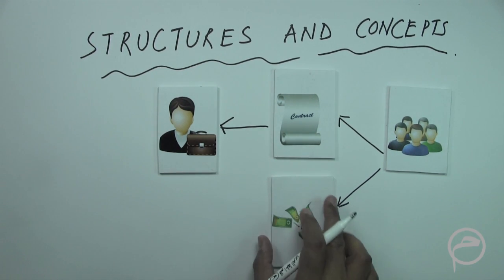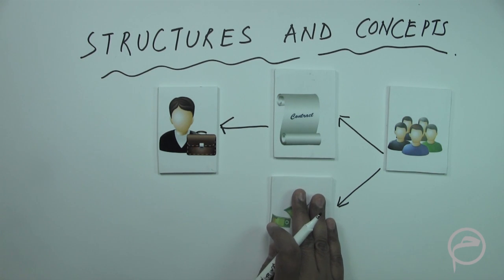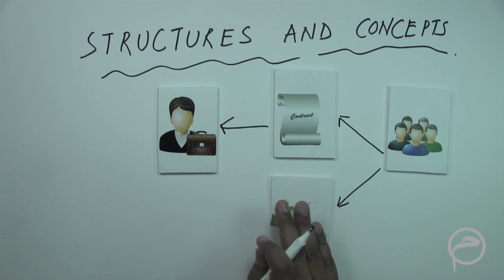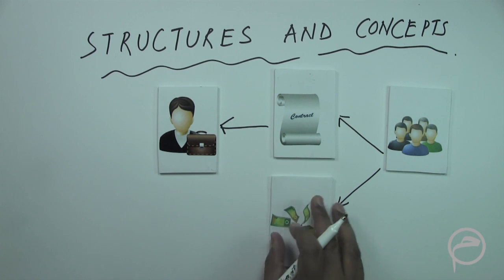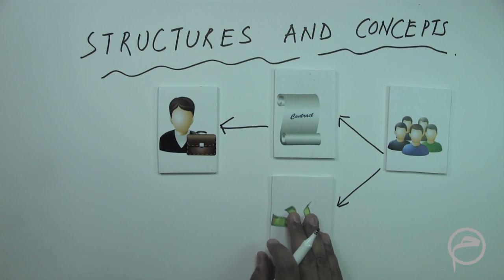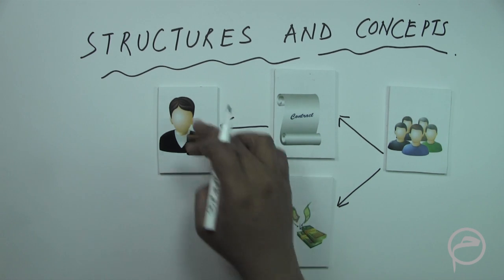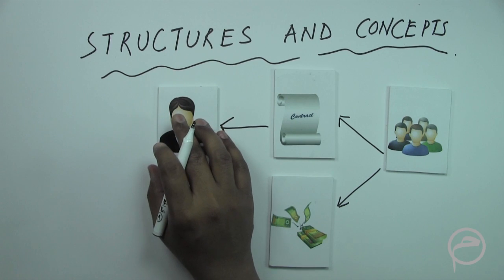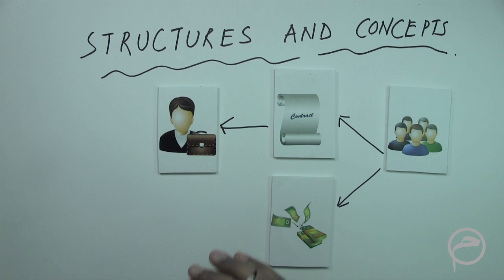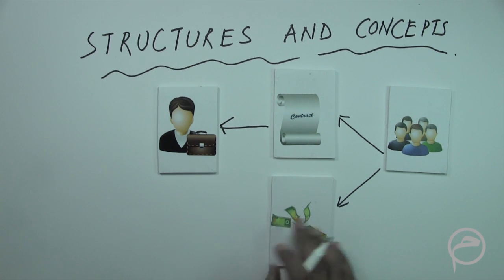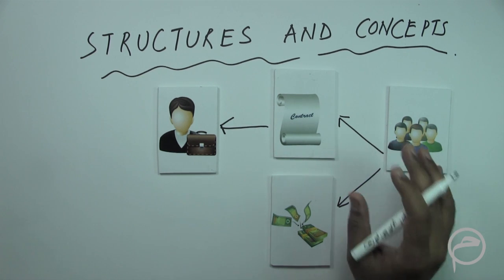This pool which gets generated from the participants has to be kept for two purposes. One is so that if there is any claim, that claim is addressed through this pool. The second is that this fund is also used to invest. So the role of the Takaful operator is for two purposes. One is to do the administrative duties. The other is to invest the Takaful contributions on behalf of participants in Sharia compliant businesses.